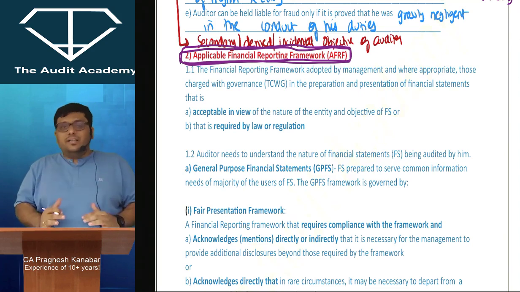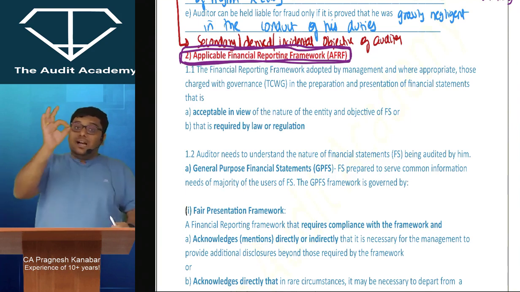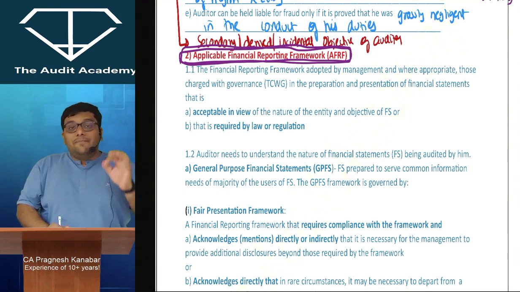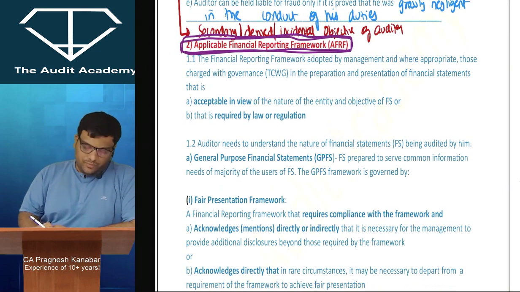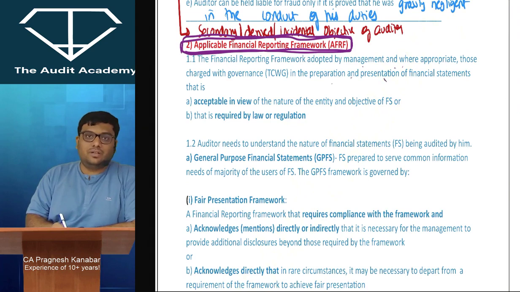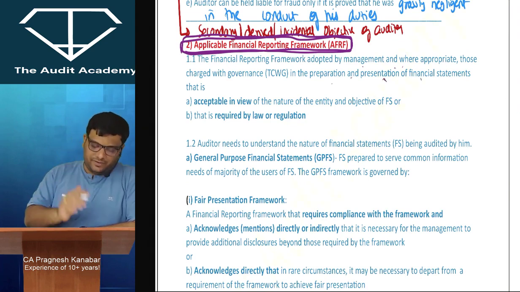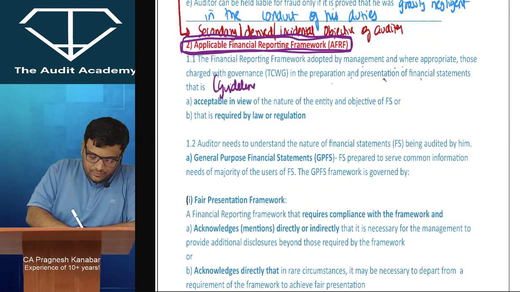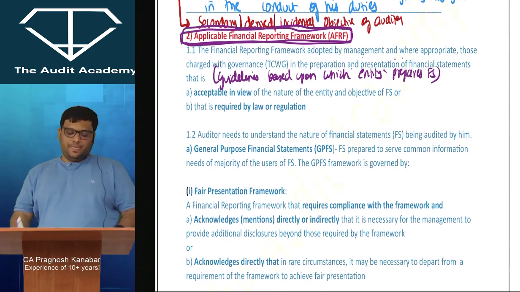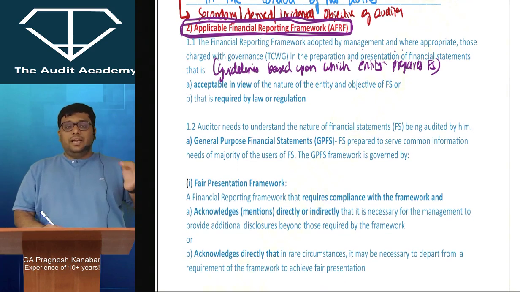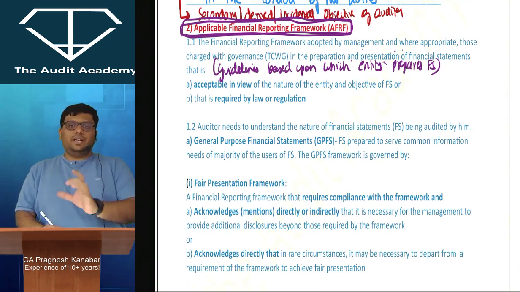But as an auditor, it is very important for me to obtain a clear understanding of the applicable financial reporting framework of the entity. Am I clear with this? Yes or no, sir? Yes, sir. All right. So look here, the financial reporting framework adopted by management and where appropriate those charged with governance in the preparation and presentation of financial statements. Perfect. So the guidelines based upon which the entity prepares financial statements, that is the applicable financial reporting framework.